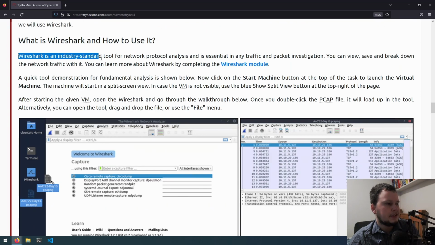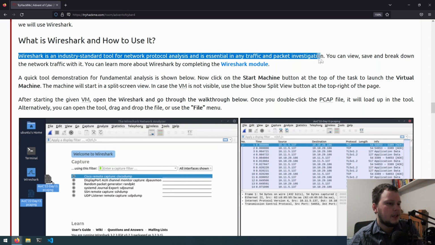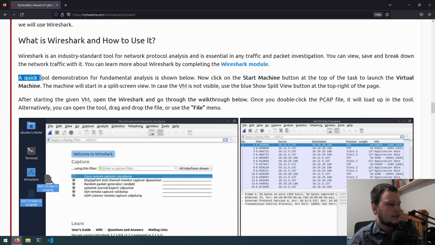Wireshark is an industry standard tool for network protocol analysis and is essential in the traffic and packet investigation. You can view, save, and break down the network traffic with it. A quick tool demonstration for fundamental analysis is shown below.